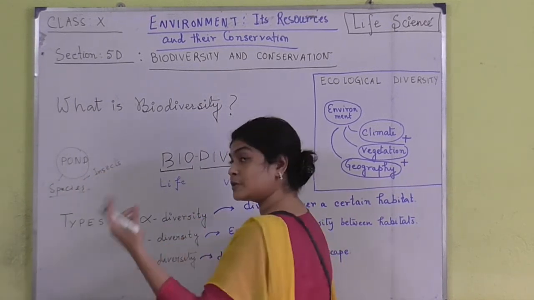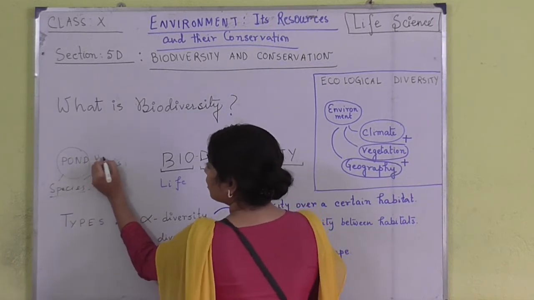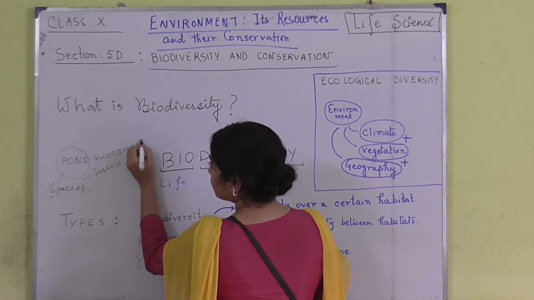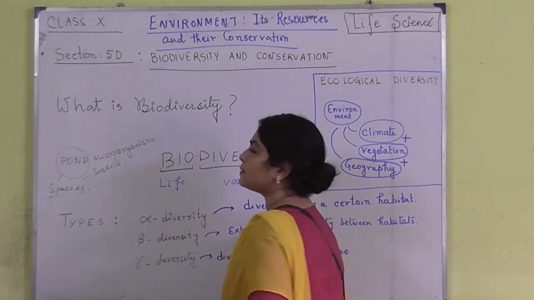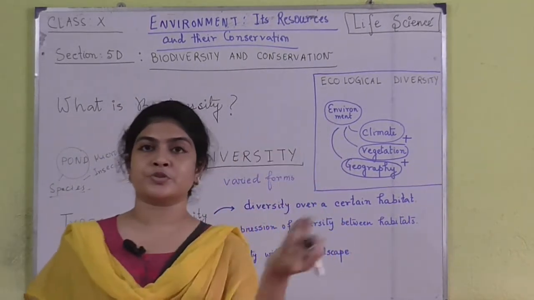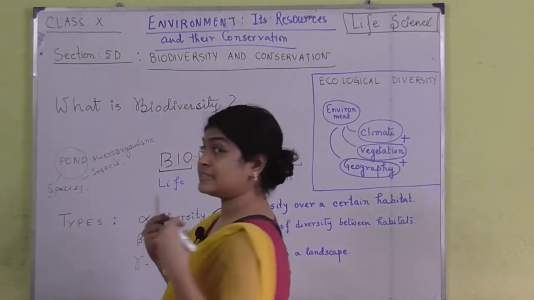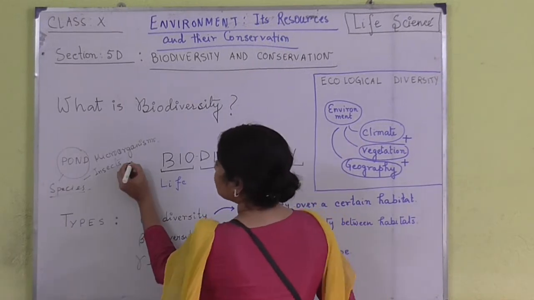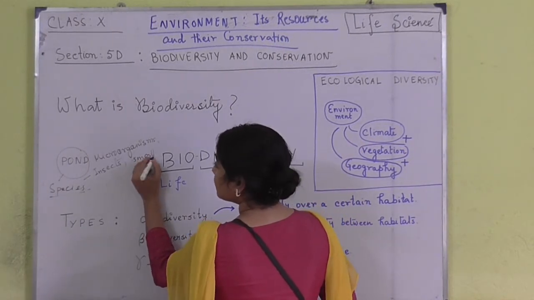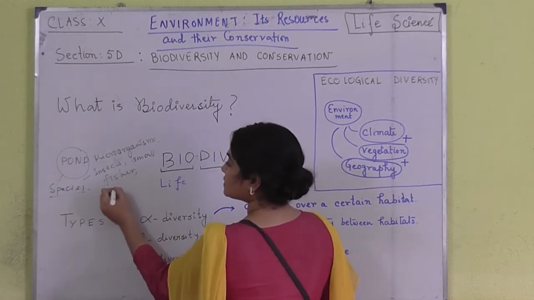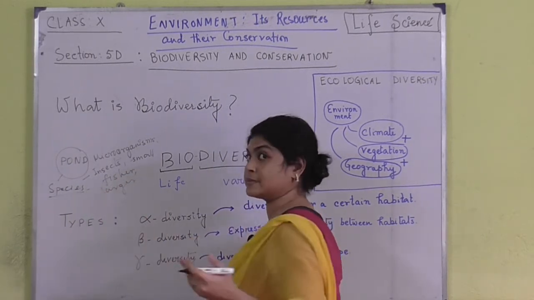Let us start from the smallest ones. There can be microorganisms. It can be bacteria, virus, protozoa, or any other kind of microorganism. Then we can have insects. Then there can be small fishes. Then larger fishes.